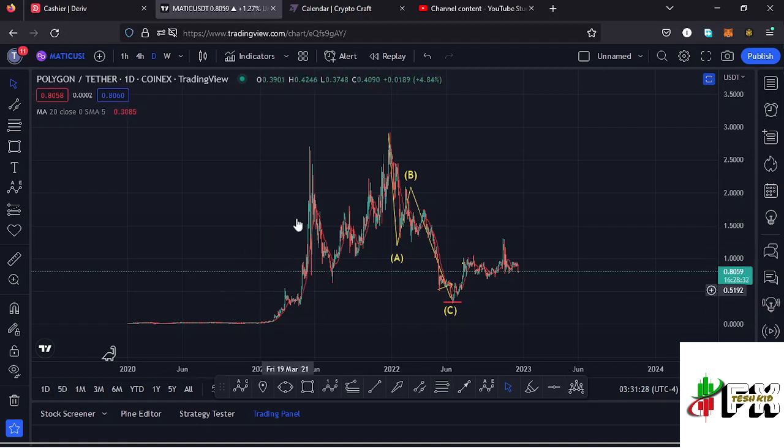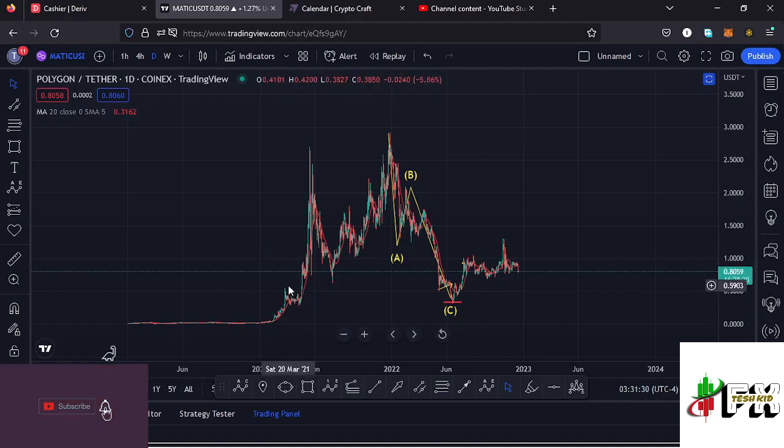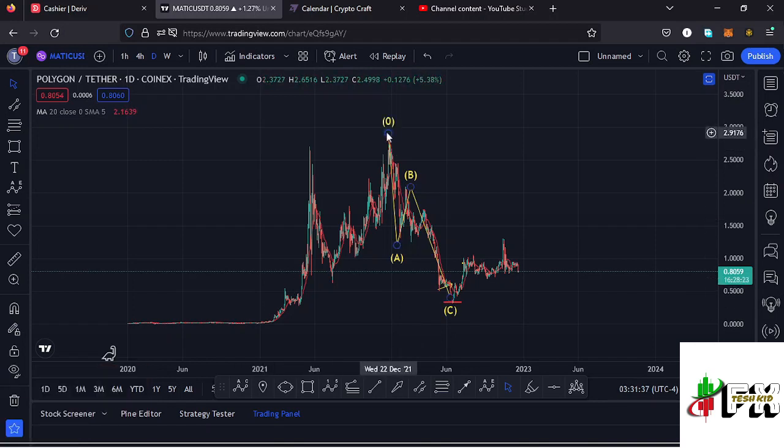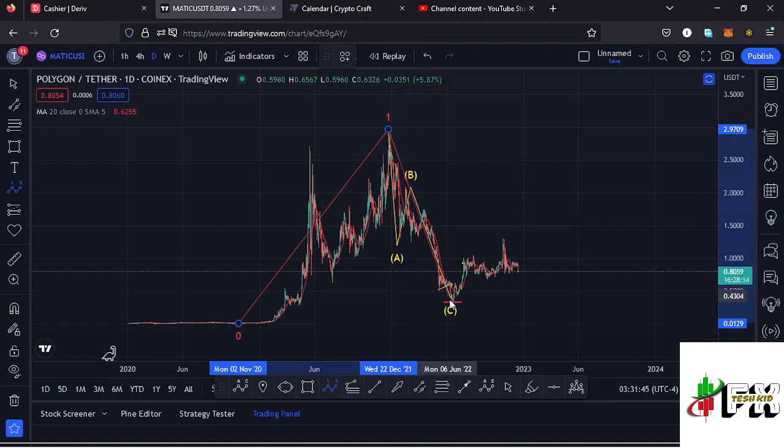Polygon Matic, from these top prices that we had been trading within, we saw a very nice bounce to the upside, making it to an all-time high at around the $2.9 mark in a movement that I'm terming as a higher Elliott wave count 1 to the upside. And after seeing the all-time high, we had been seeing our prices in this massive ABC corrective structure, taking us back to around the $0.32 mark in a movement that I've been terming as a higher Elliott wave count 2.